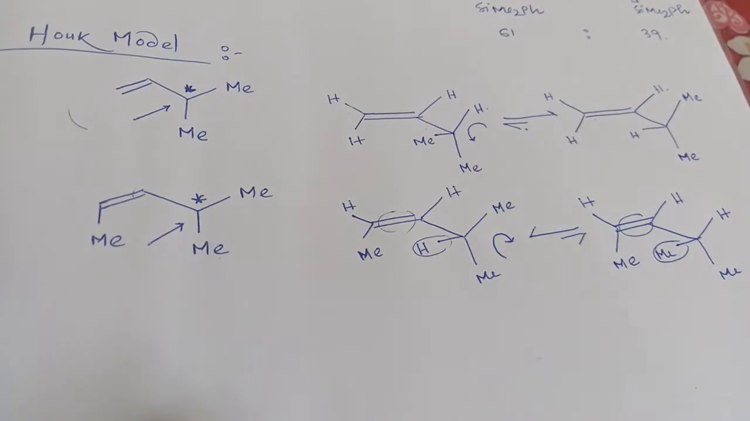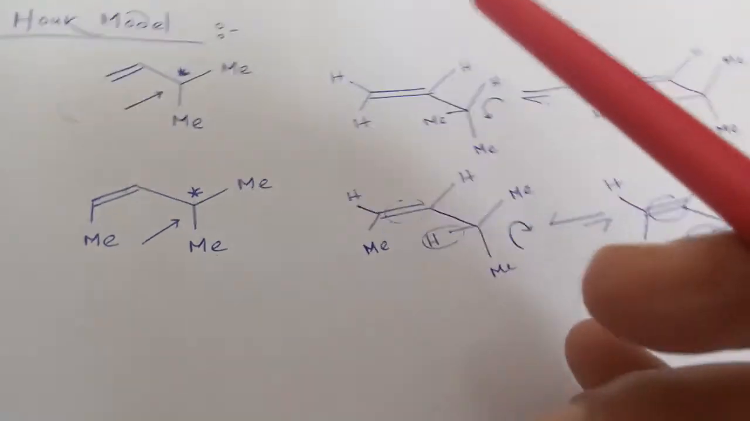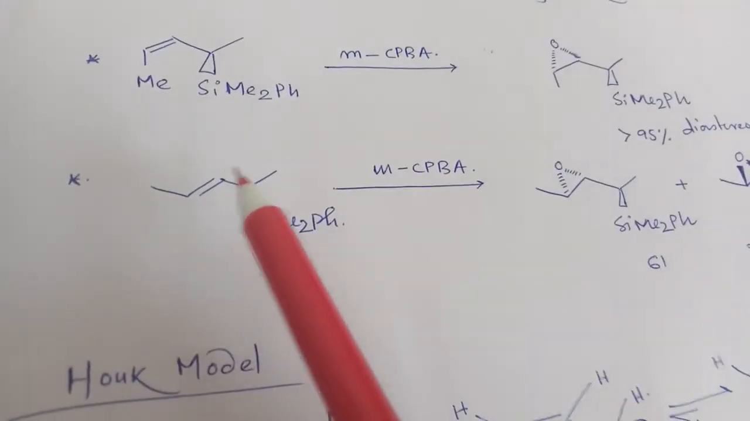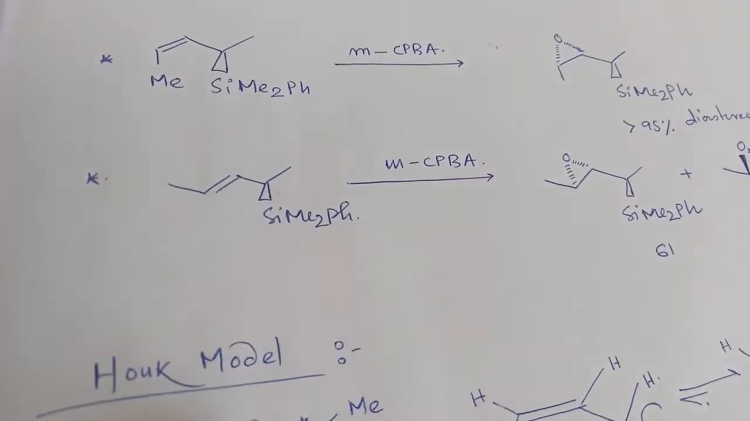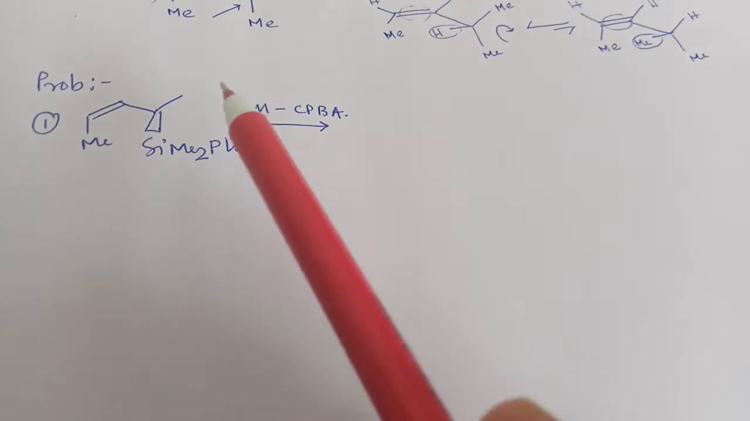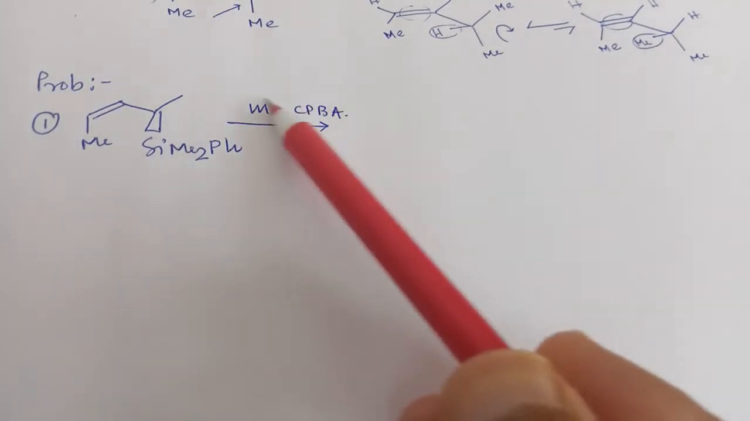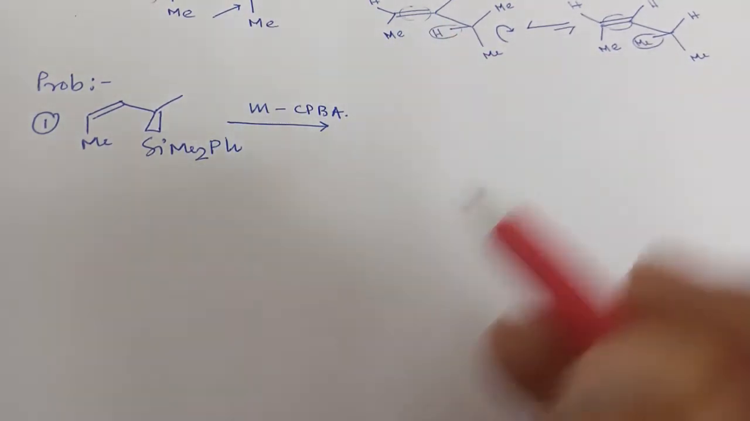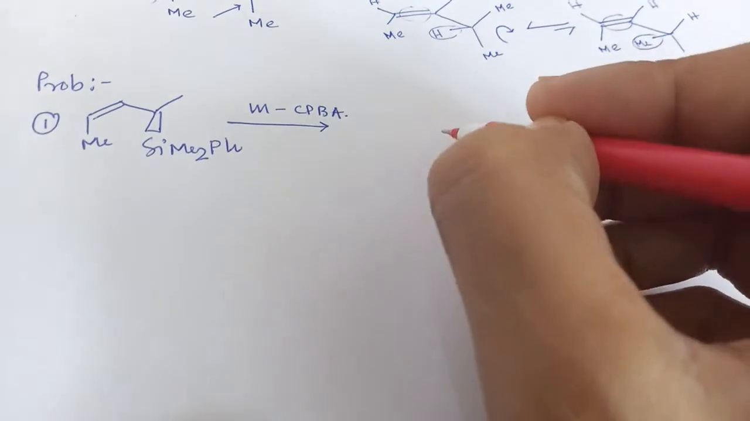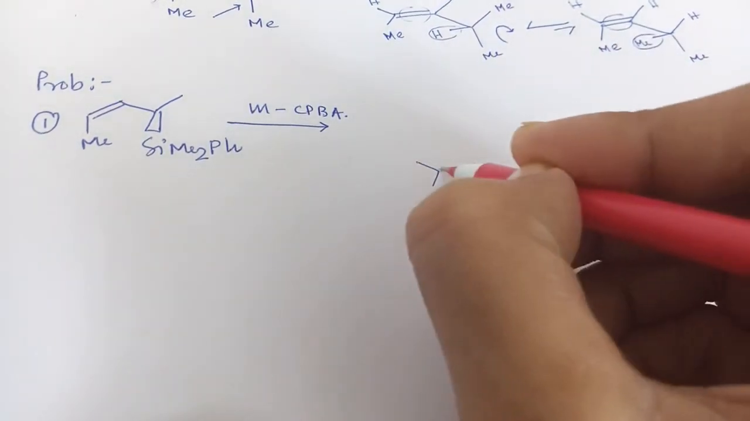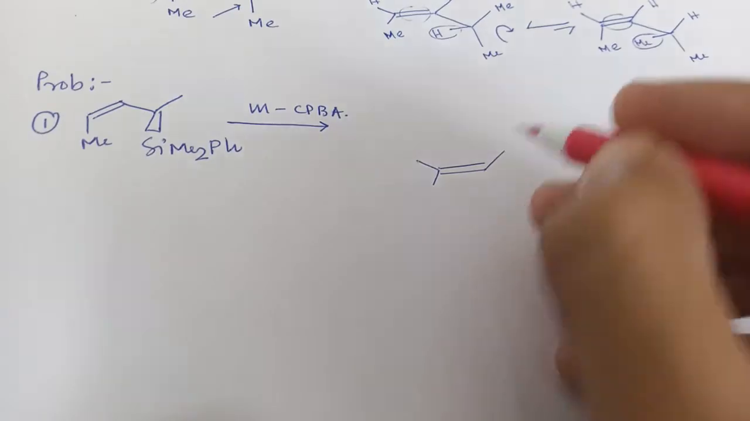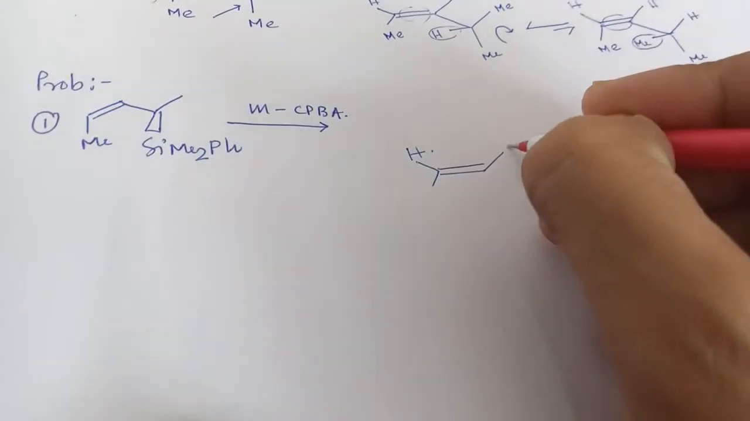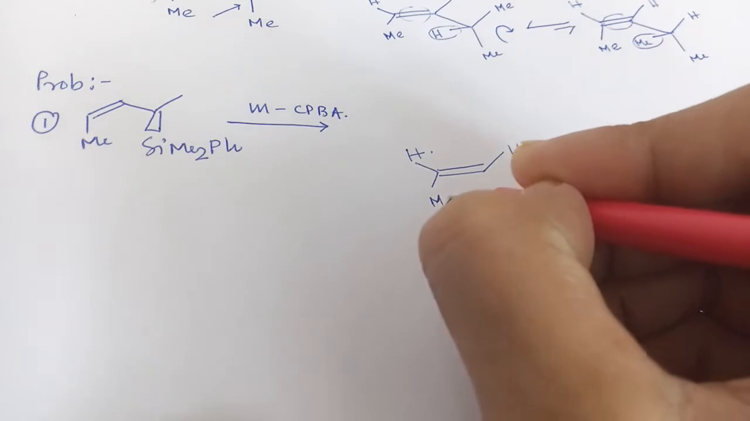All right, and we need to keep in mind this concept to solve the above questions. So this is problem number 1. If we treat this with mCPBA, we have to predict the right product. If you make it as a conformer, it will look like this: there is hydrogen, there is hydrogen, there is methyl.